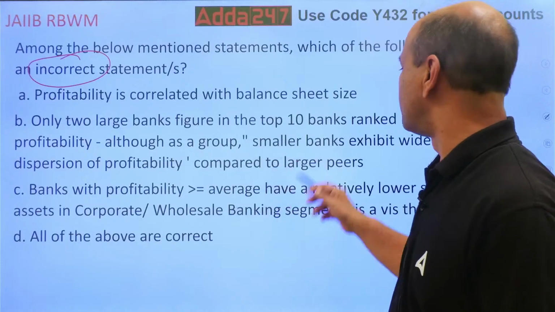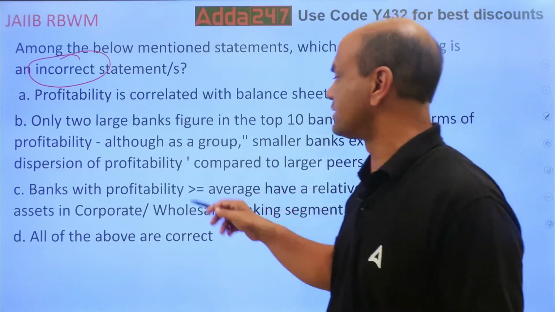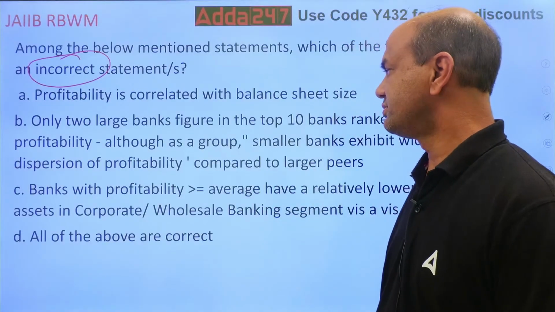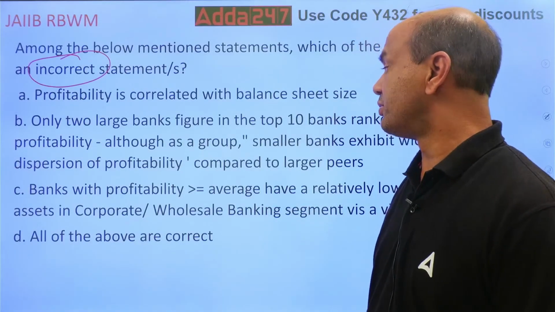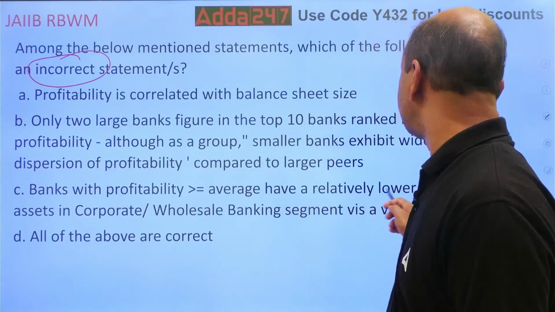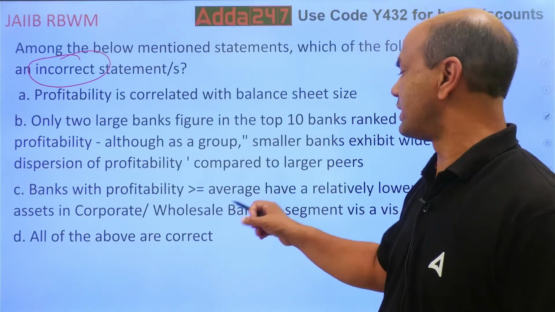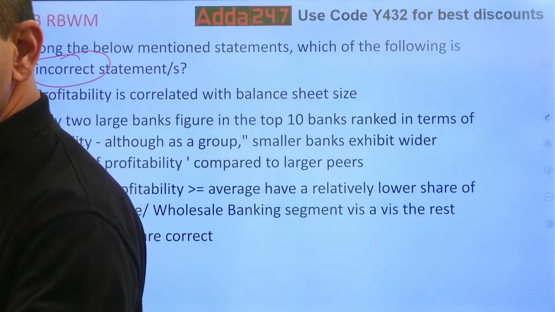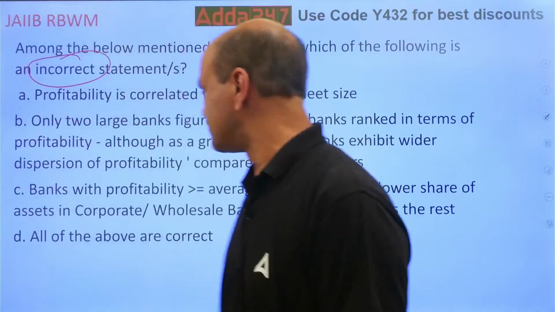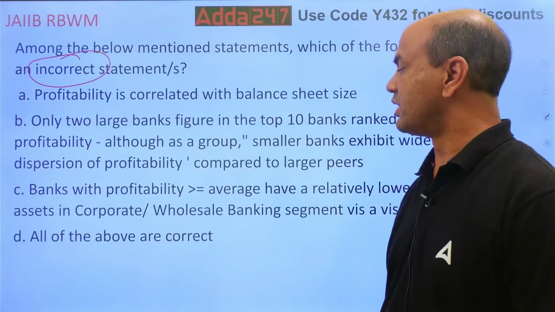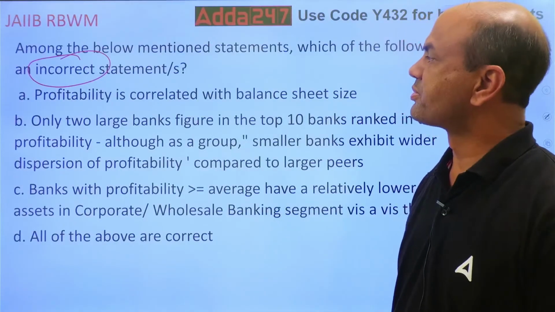Although as a group, smaller banks exhibit wider dispersion of profitability compared to large peers. Banks with profitability greater than or equal to average have a relatively lower share of assets in corporate or wholesale banking segment vis-a-vis the rest. And all of the above are correct.